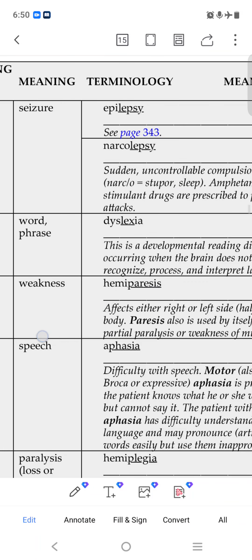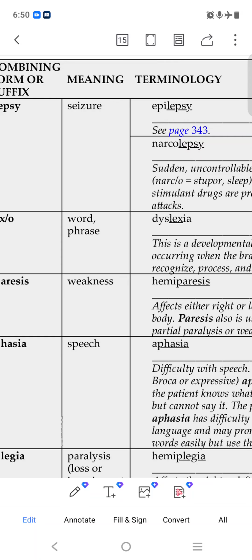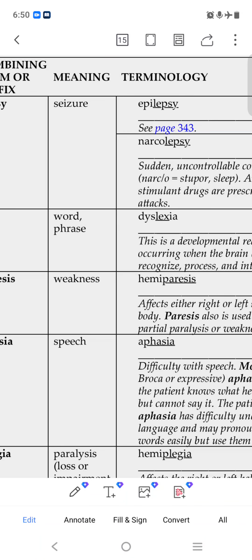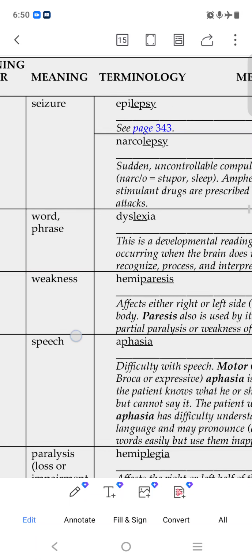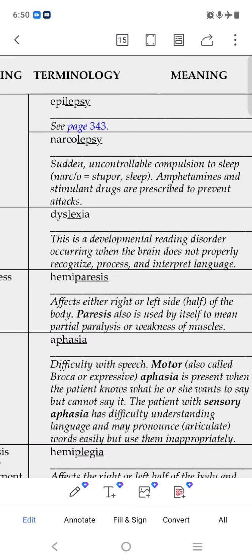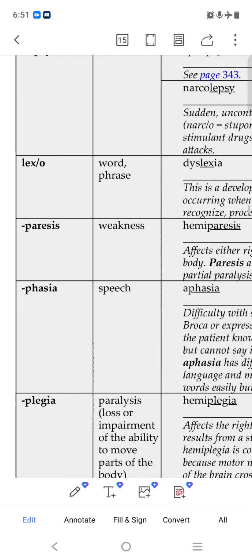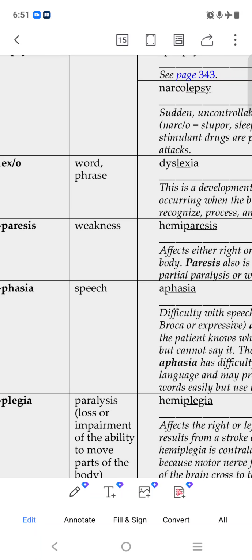Suddenly they fall asleep. Lexia means word or phrase. Dyslexia means a developmental reading disorder occurring when the brain does not properly recognize, process, and interpret language. The person feels difficulty in responding.